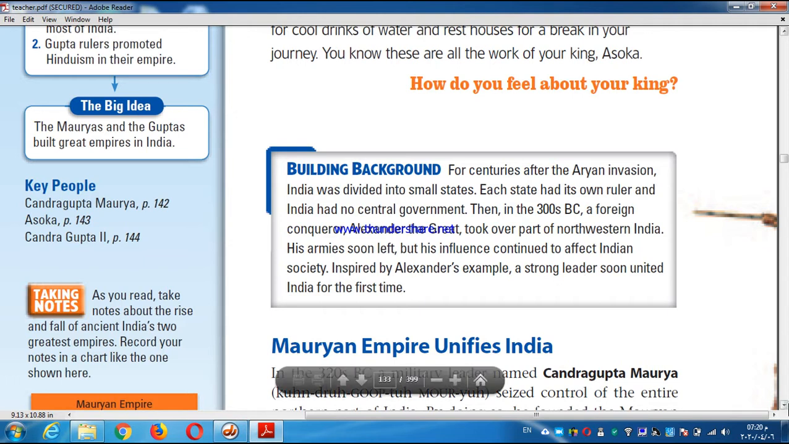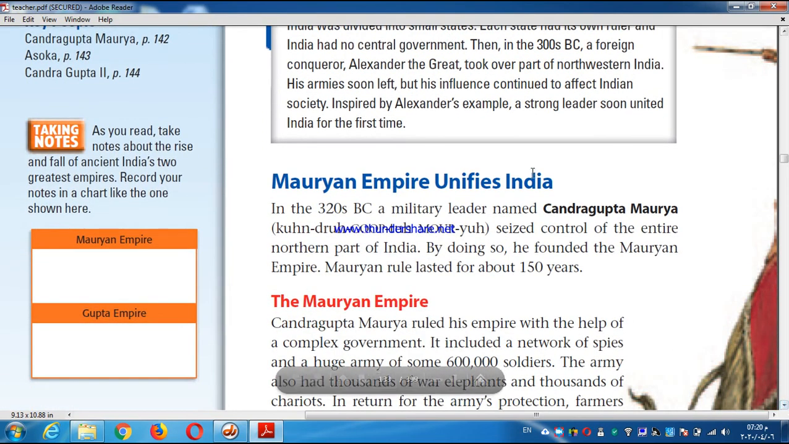Have a look at the title here, dear guys: the Mauryan Empire unifies India. Who will be responsible for unifying India, and what's his name? In 320 BC, a military leader named Chandragupta Maurya. Who was Chandragupta Maurya? Chandragupta Maurya, dear sons, was the great-grandfather of Ashoka, whom we mentioned in the previous section.